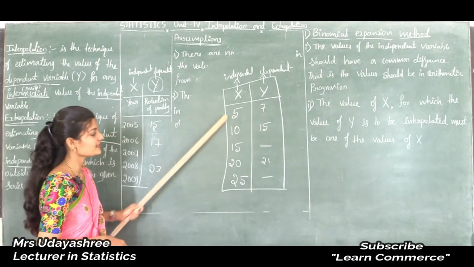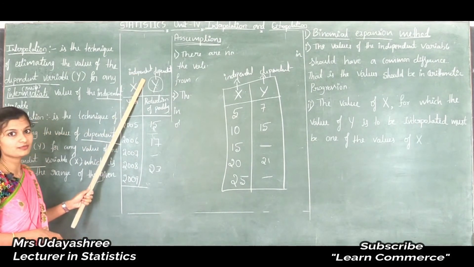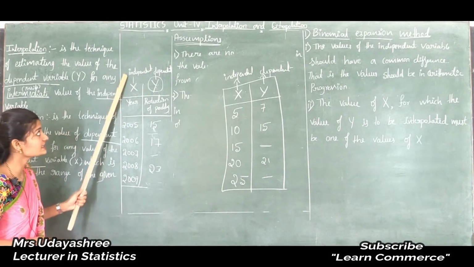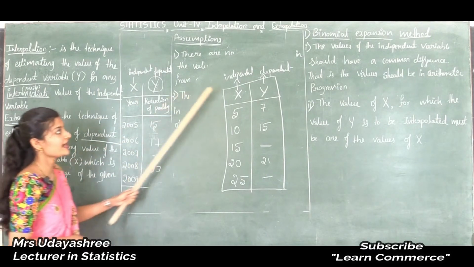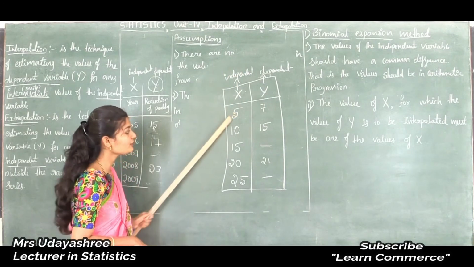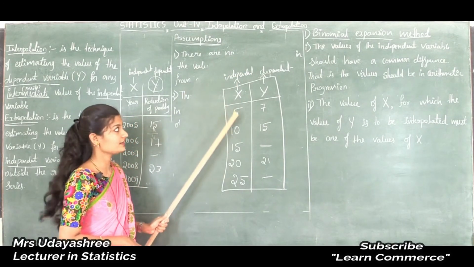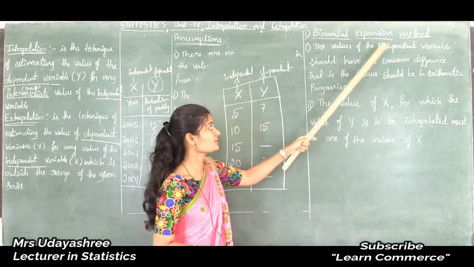Like that in this example, in this independent variable, a 1 year common difference is there. Like that in this example, in the independent variable a 5 year common difference is there. So that is the first condition of the binomial expansion method.